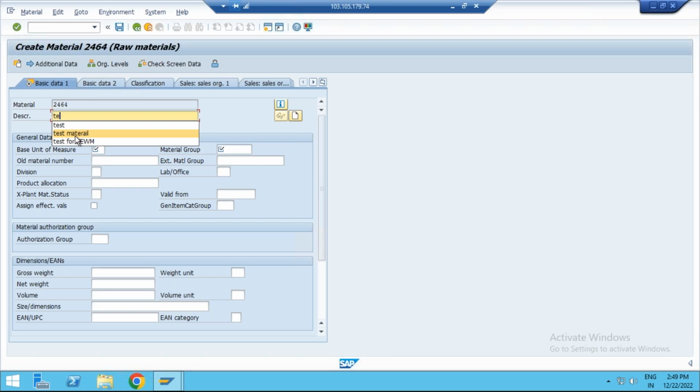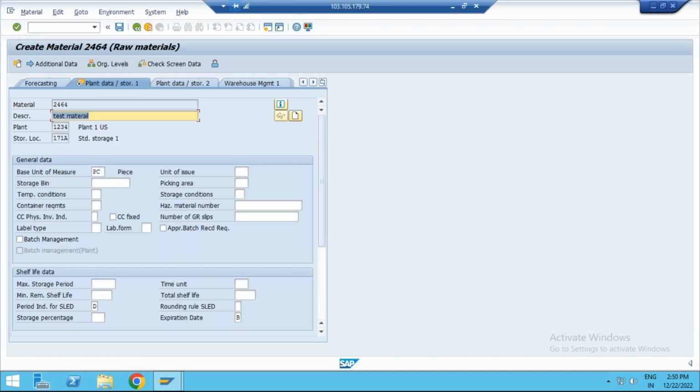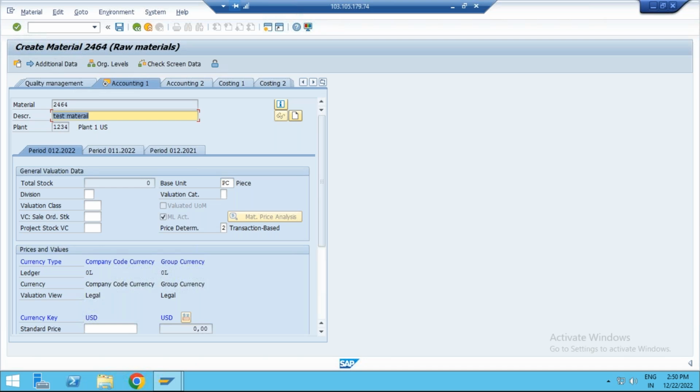The description: test material. So enter your base unit of measure, some PC, and some material group. Enter the material group, and enter your buyer group here. General plant, storage location and accounting view.